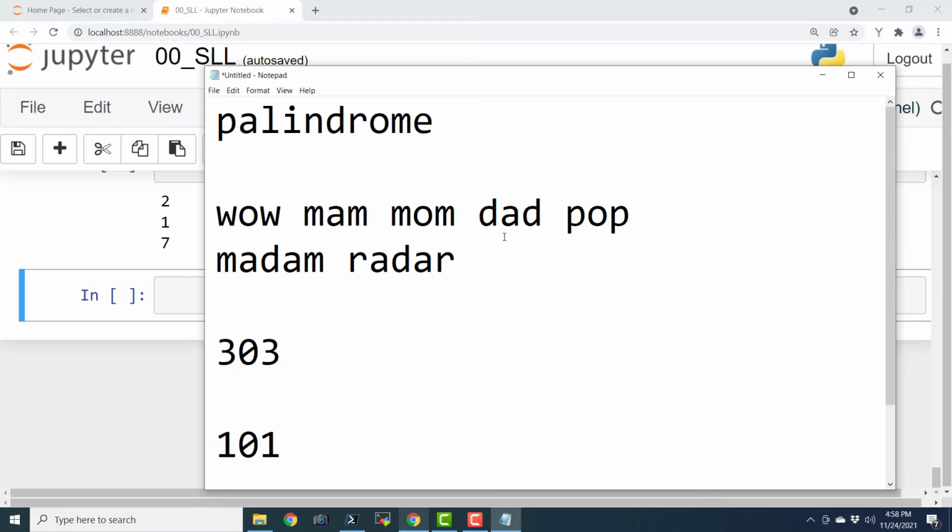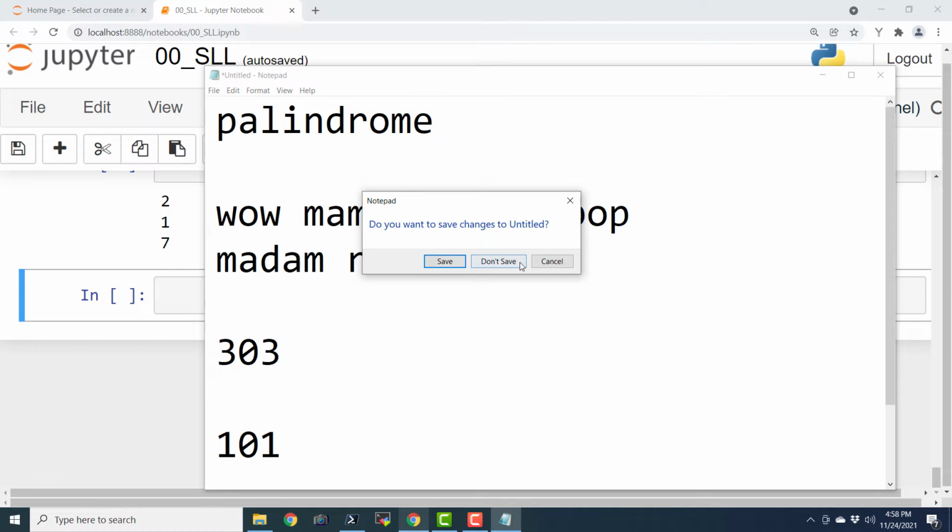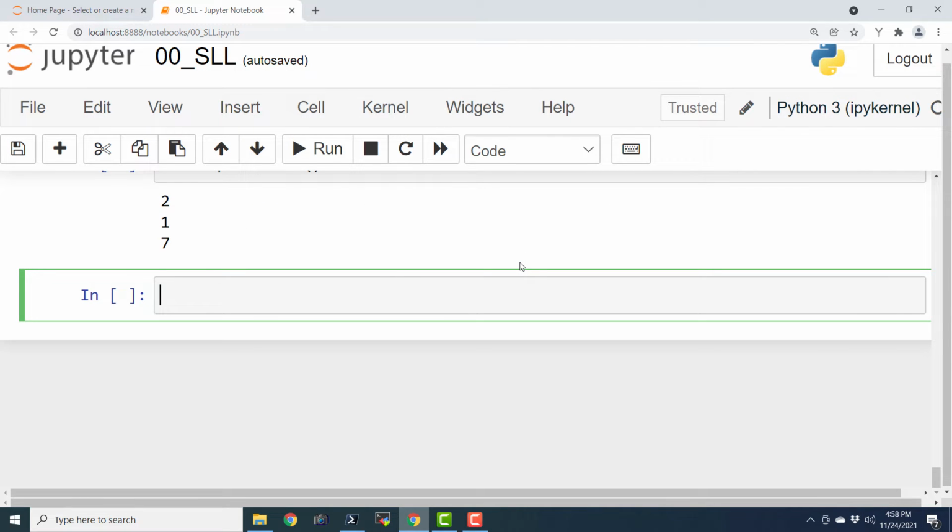So now we can check if the contents of our entire linked list are a palindrome, and we are going to write a procedure for it, independent of the linked list. We are going to write it outside the definition of the linked list, so I won't have to re-execute the entire cell containing the linked list code. We are just going to write fresh code. So def is palindrome, P-A-L-I-N-D-R-O-M-E. We have to be very careful when we type, because if we commit any spelling mistake, it becomes a syntax error in the programming environment.